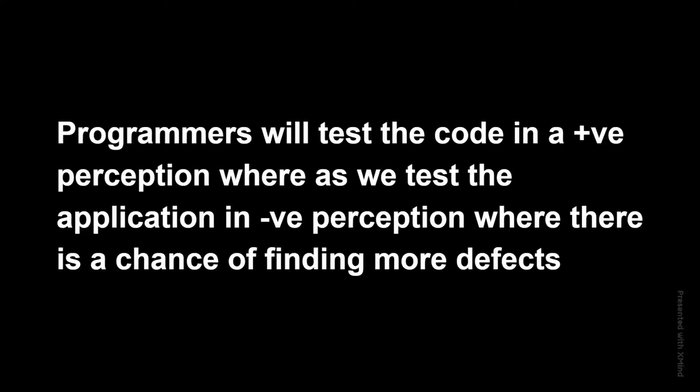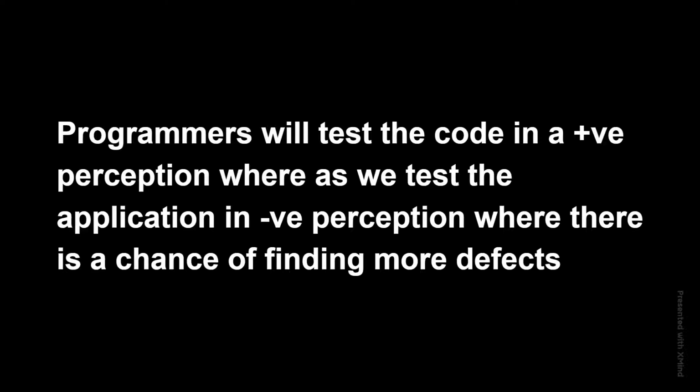As testers, if we are doing black box testing, the objective of this black box testing is that we need to complete 100% requirement coverage, whether we tested that particular application 100% or not.